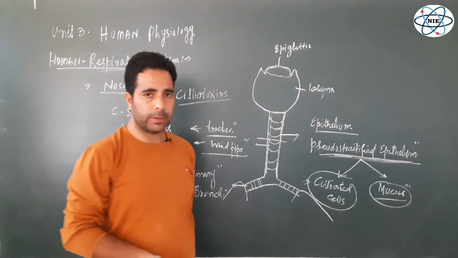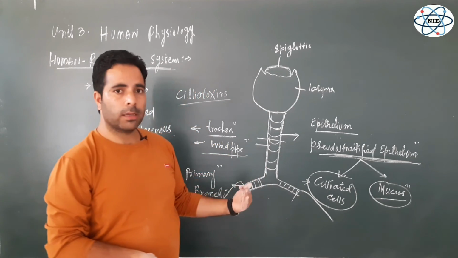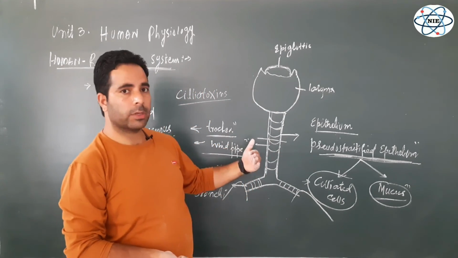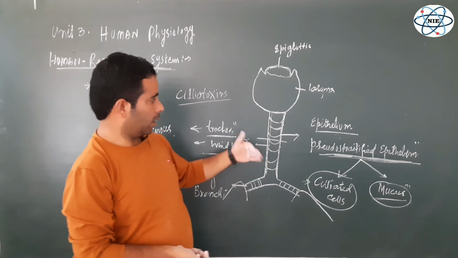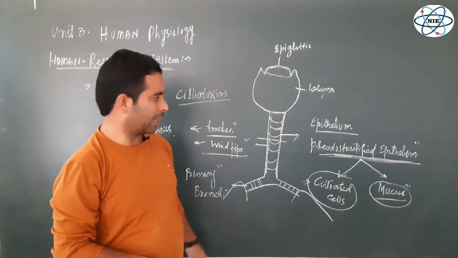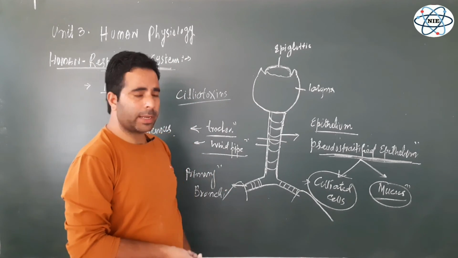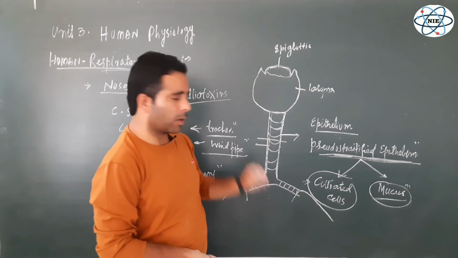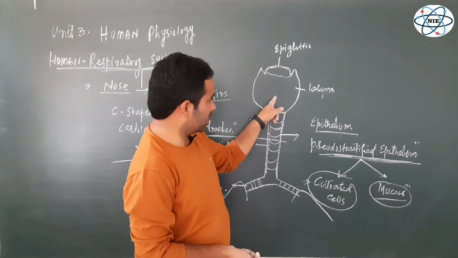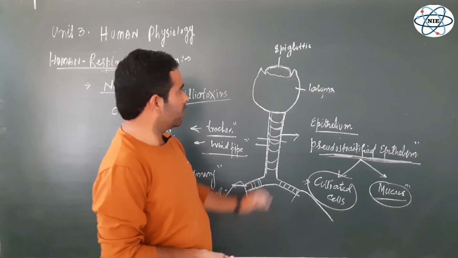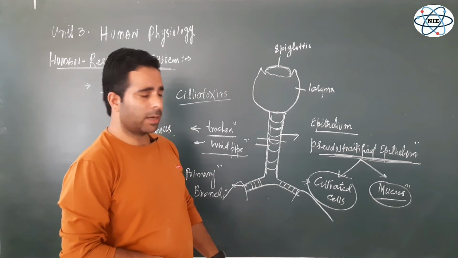When you talk about the different respiratory infections, doctors use these terms: there is an infection in the upper respiratory tract. That means the infection is somewhere in the upper part of the trachea, or the infection is in the larynx, laryngitis for example, or there is infection in the pharynx.